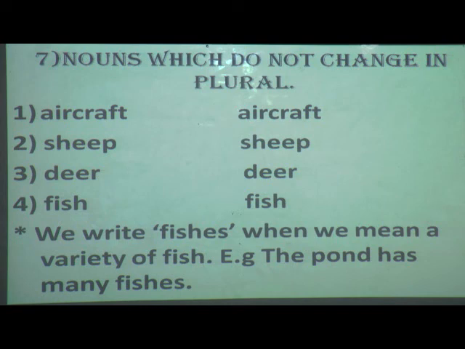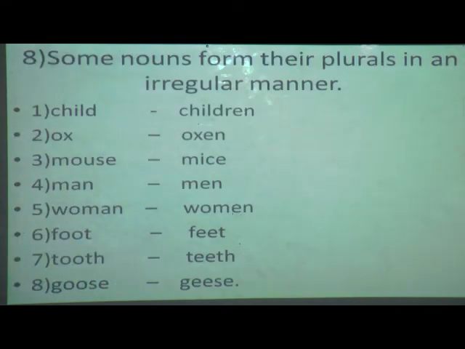Understood students till here? 7th also? Okay. Next, 8th. Now there are some nouns which form their plurals in an irregular manner. See, for these 8 which we are going to do, there are no rules. This you have to learn by heart. Make a star in your book, that is page number 26. Make it a star and you have to learn these nouns by heart, because they are irregular.